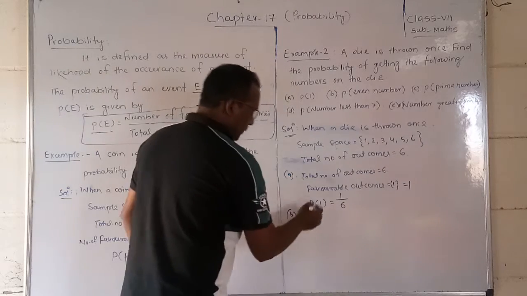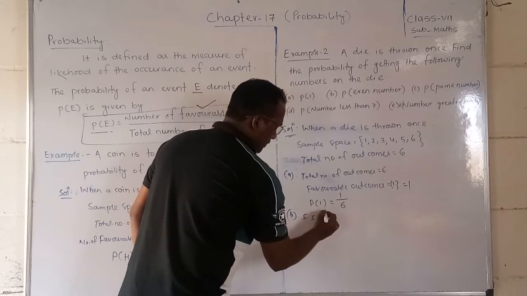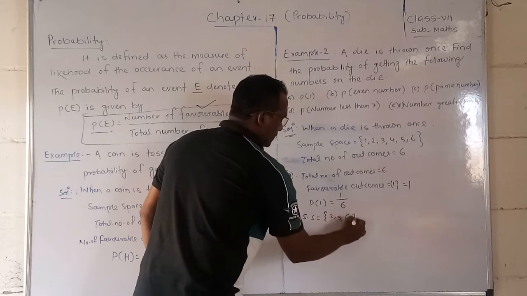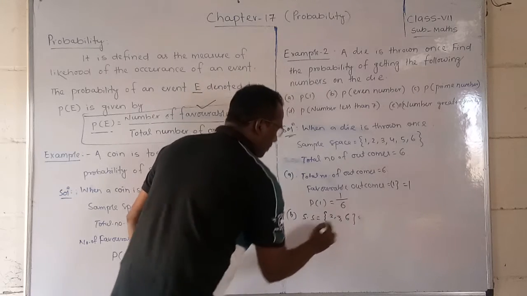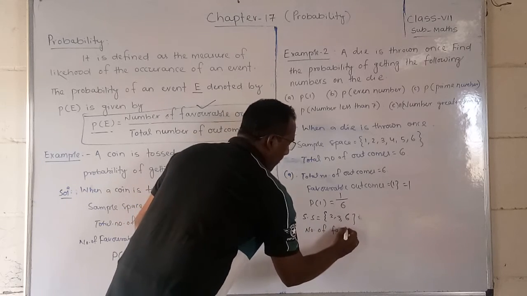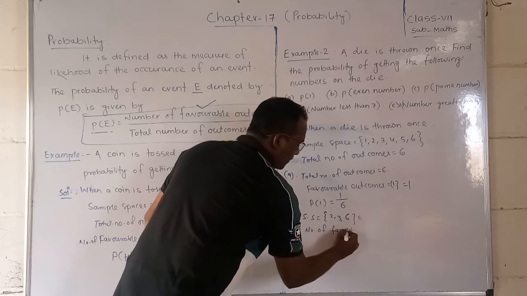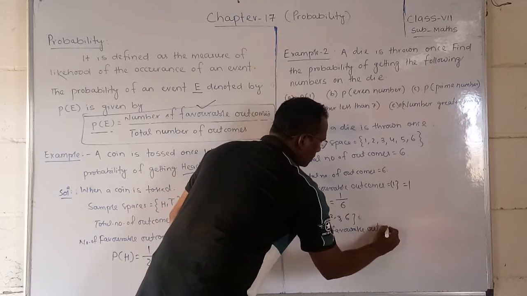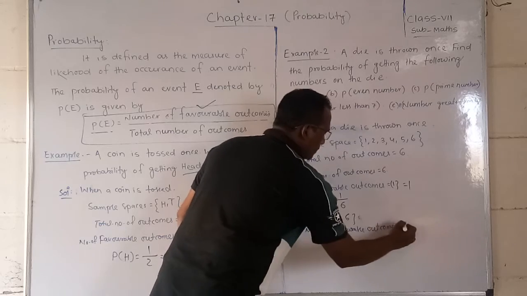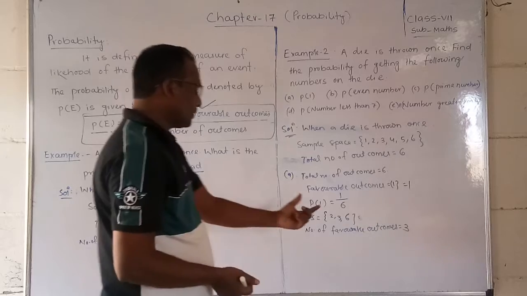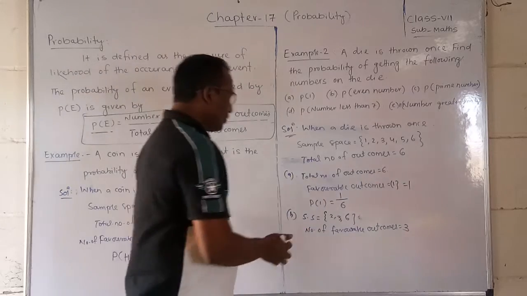So the number of favorable outcomes is 3, because the sample space we found for that has 3 outcomes. Okay, so now